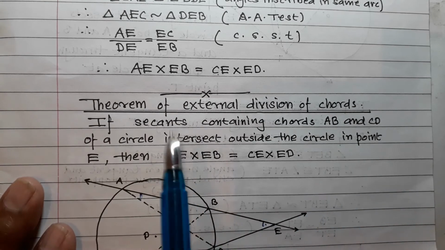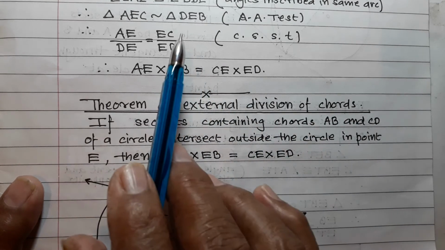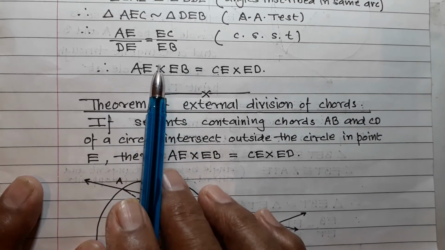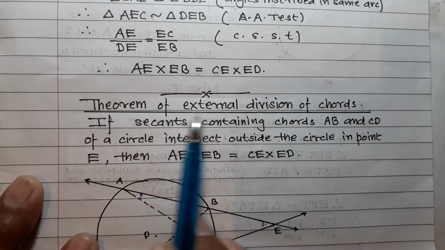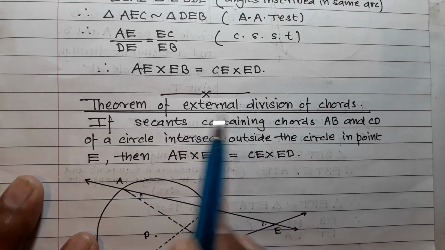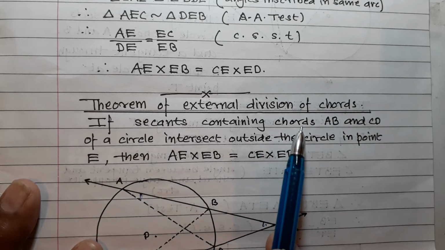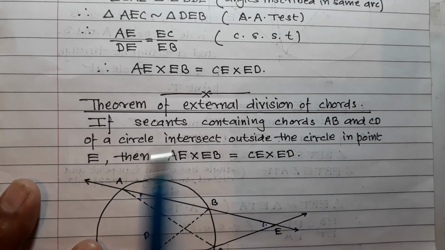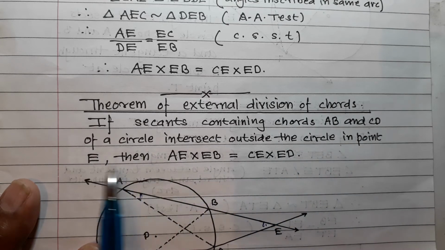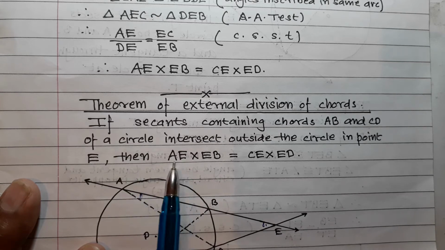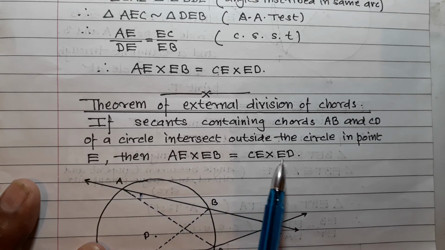Next theorem: theorem of external division of chords. The first theorem was internal division, and this is external division, meaning the intersecting point is in the exterior of the circle. If secants containing chords AB and CD of a circle intersect outside the circle at point E, then AE into EB is equal to CE into ED.